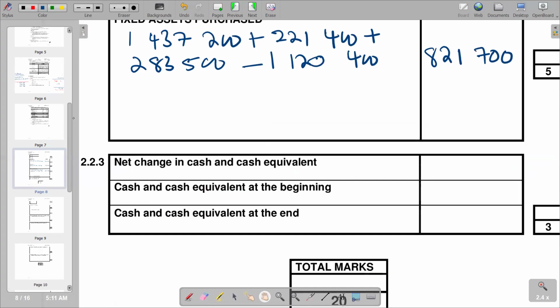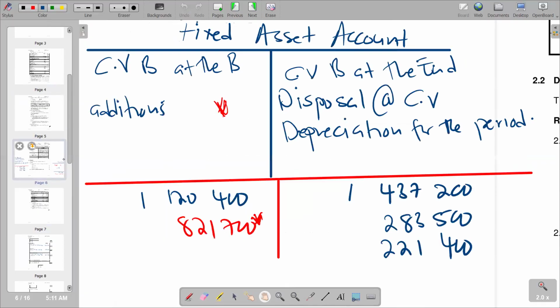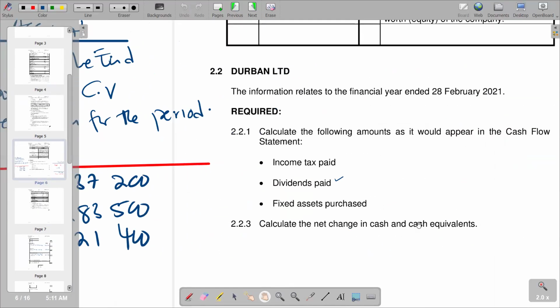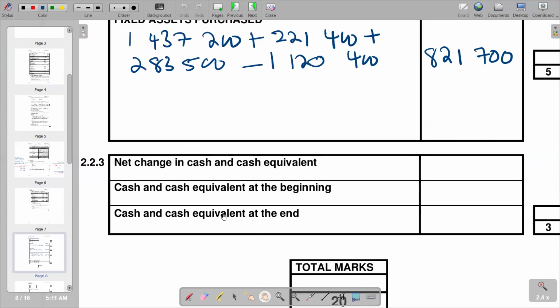2.2.3 is going to be the last one, and we check according to the requirements of the question, which is saying calculate the net change in cash and cash equivalents. So we are also given that part of our question, which is saying net change in cash and cash equivalents is the figure that we are looking for.